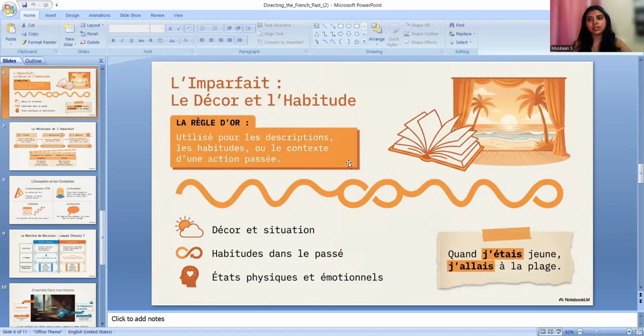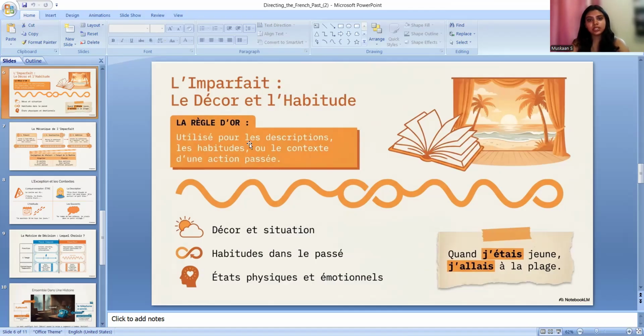L'imparfait is when we are talking about something in the past which is still going on, which hasn't yet been completed, or we are describing something in the past, or talking about some habits of ours in the past, or describing a context. We are describing some story of ours in the past, which we used to do. It is like a habit or something emotional. It is also like we are describing our sentiments in the past, like I was afraid, I was not confident. So this type of sentences we also use with the imperfect.